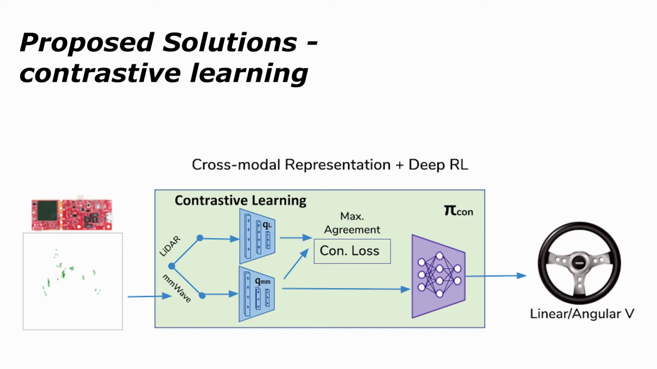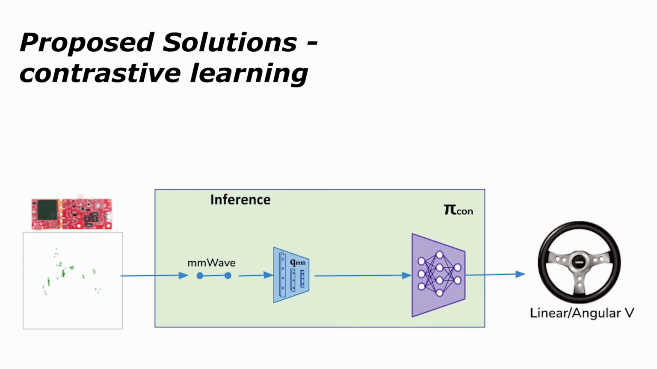The basic idea is to maximize the agreement between millimeter wave inputs and LiDAR inputs in the training stage. The millimeter wave data encoder is expected to generate representations that are similar to LiDAR representations, but without actual LiDAR inputs. During the inference phase, we use only millimeter wave radar data as input and generate representations for the decision-making network.